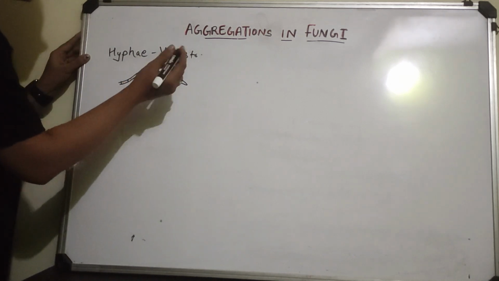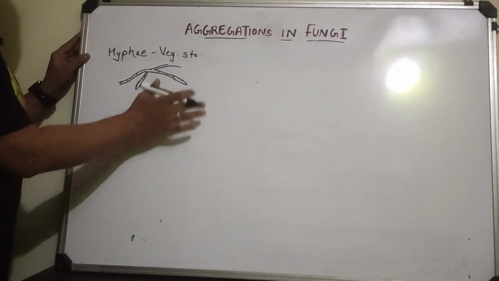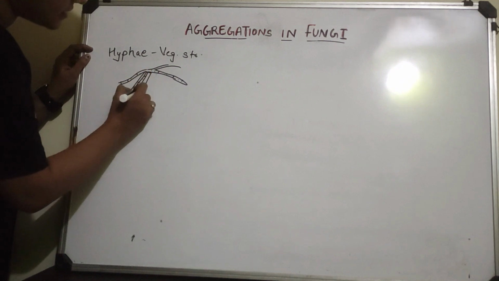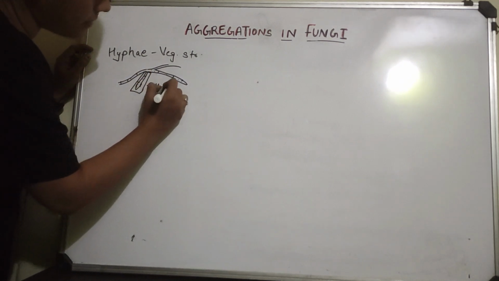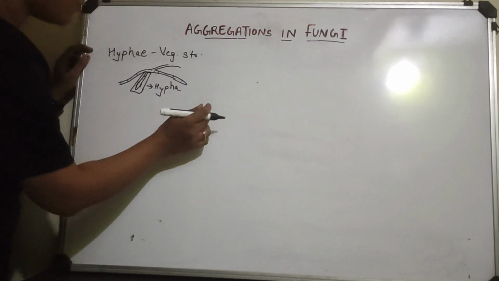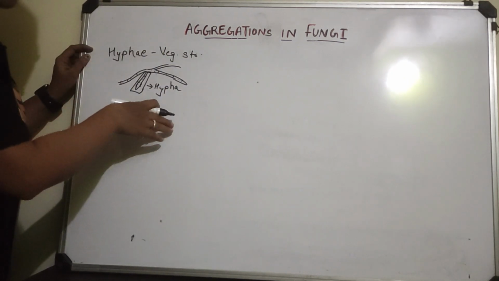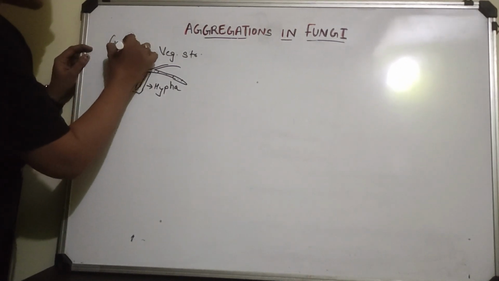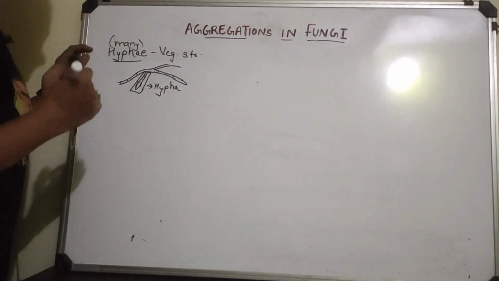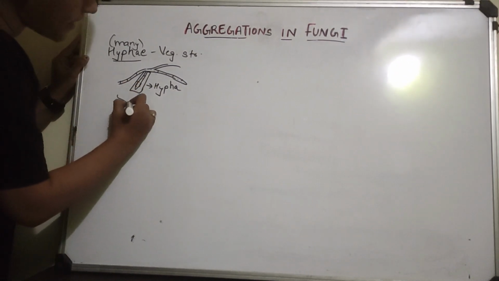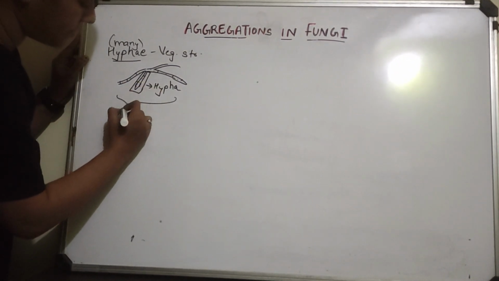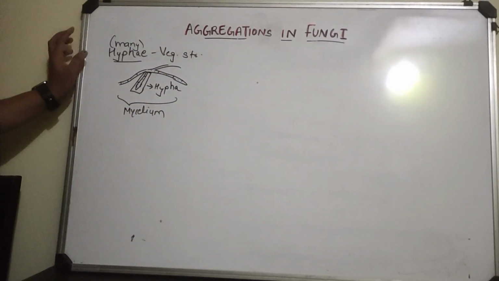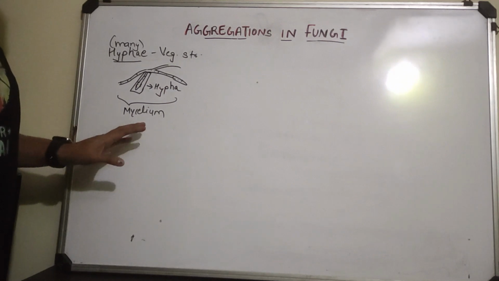A single filament is called hypha, and many filaments are called hyphae. This whole network of hyphae is called mycelium. By now you already know this.